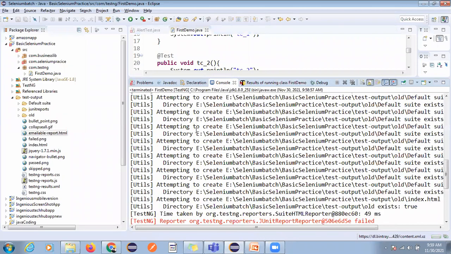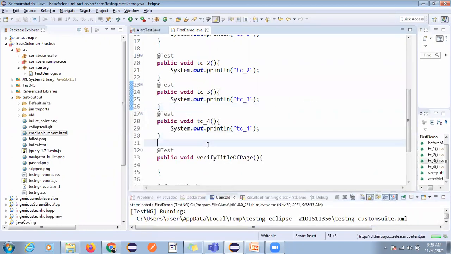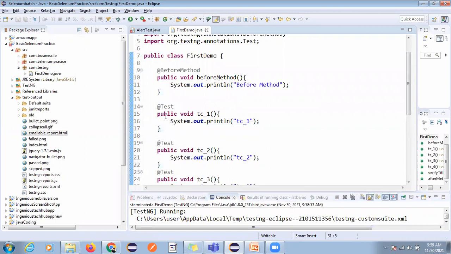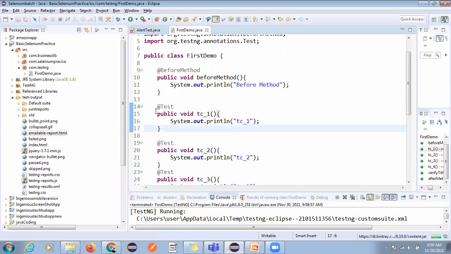You can see here, before method, right? Then this test case is executed first, then after method, again, because this is method level. How many methods are there? When I say method, @Test has one method, and one method indicates one test case, right?